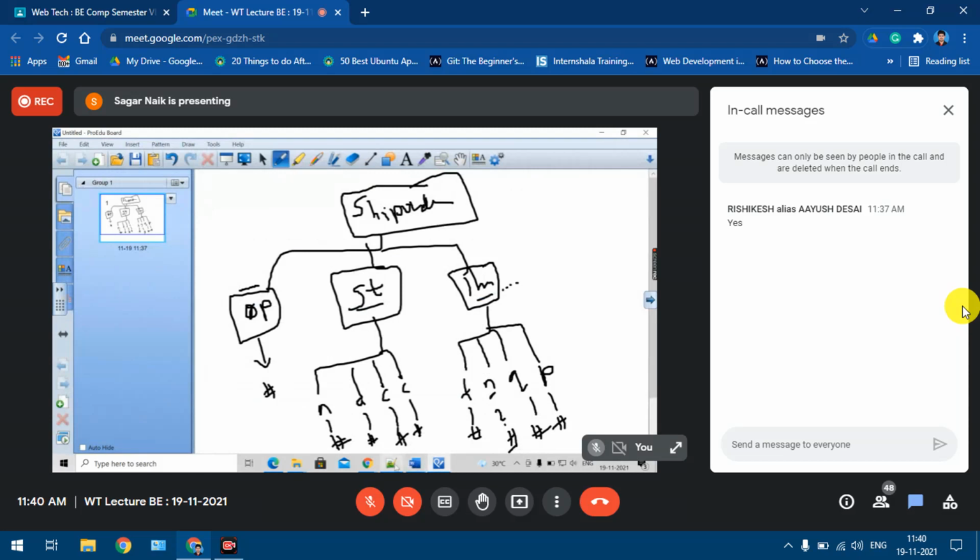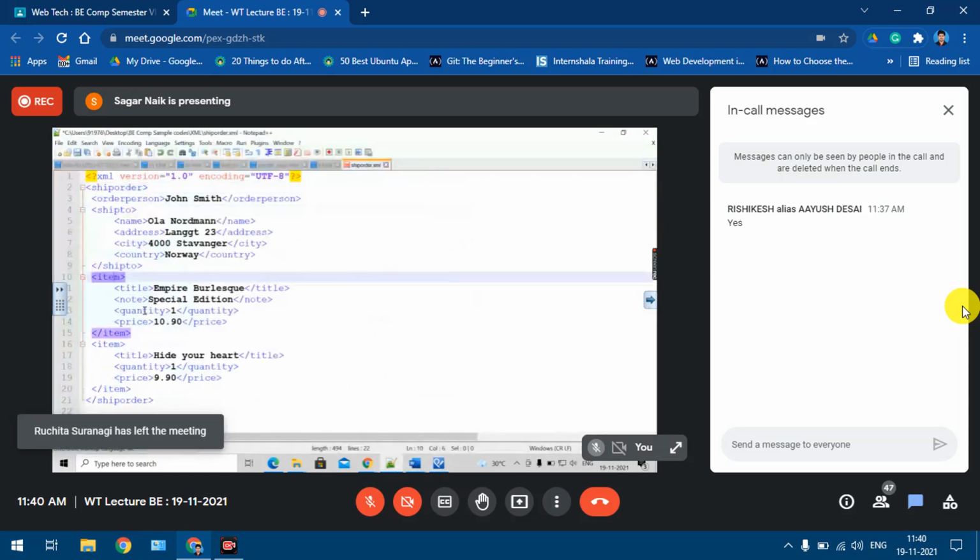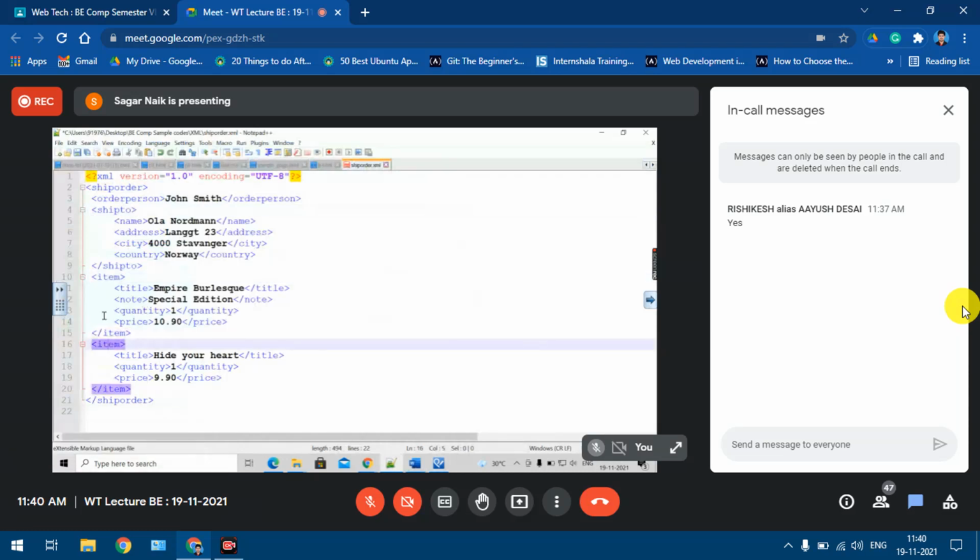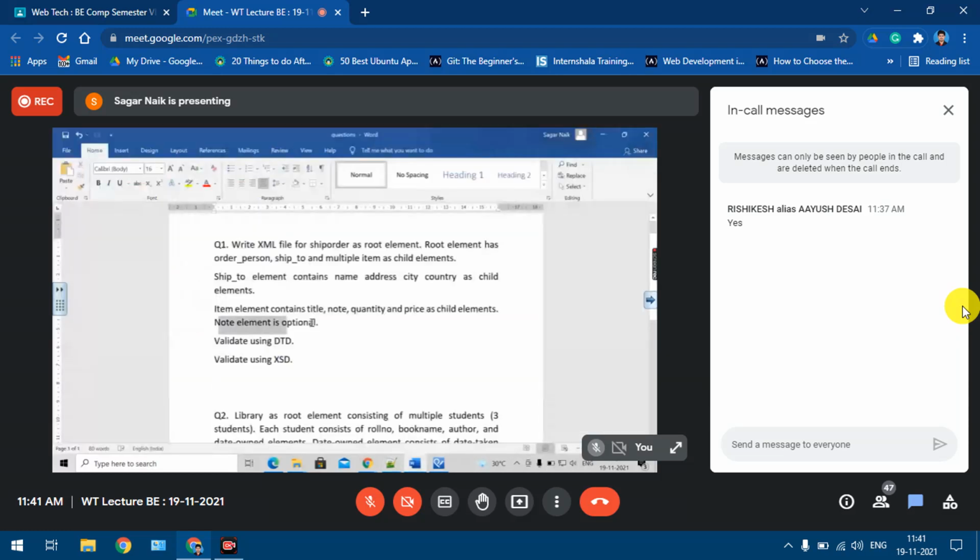Only three elements. The item element is repeating multiple times. Order person is a simple element. Ship to has four child elements: name, address, city, country. Item has title, note, quantity, price, but in the item element the note is optional, as was mentioned.